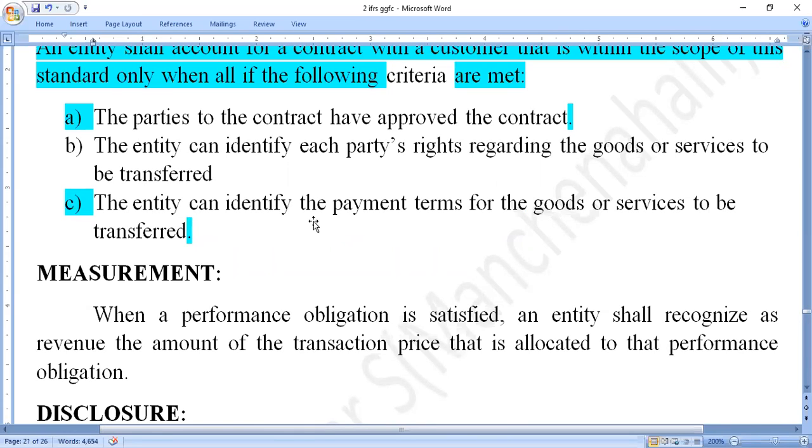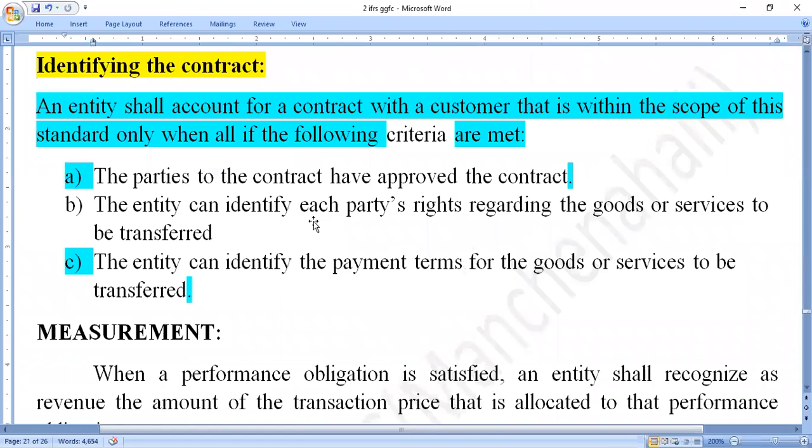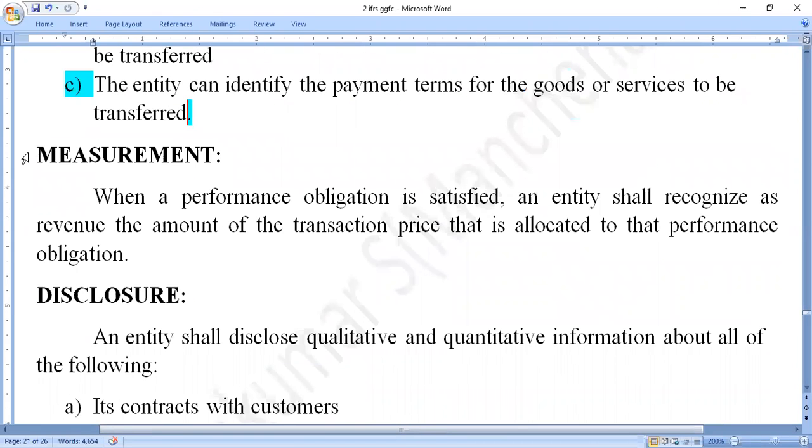The customer relationship is purely related to the organizational transactions. So this is recognized as the contract, or identified as the contract. After that, the measurement criteria.